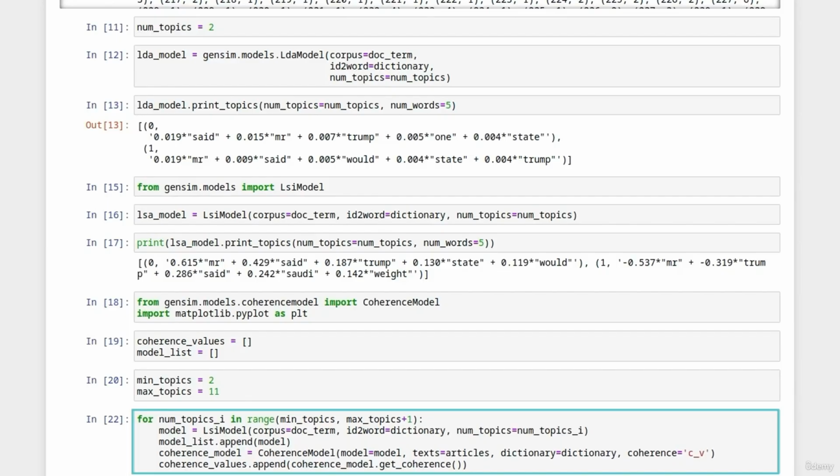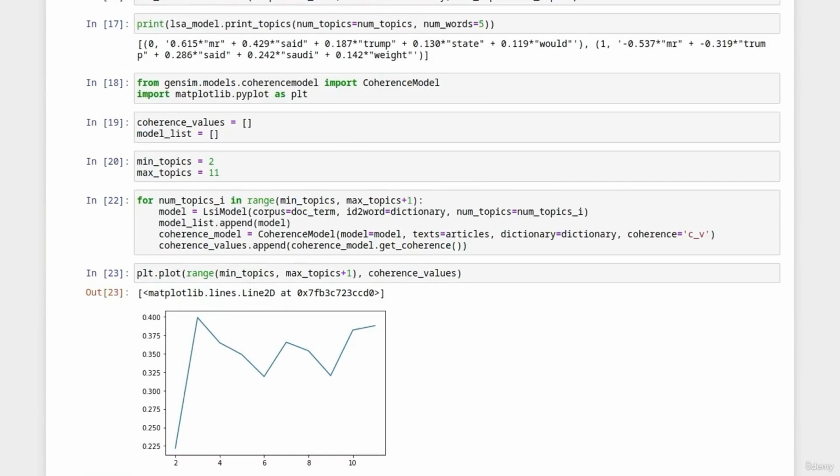We then run a coherence model. This takes a few arguments: our model, our original text, which is our articles, our dictionary, and the coherence. So here we're using C_V. These are our coherence values. We then append these coherence values to our empty list, and we can get the coherence values using coherence model.get_coherence. Once we've run through this for loop and we have a list of coherence values, we can plot this to determine the optimal number of topics.